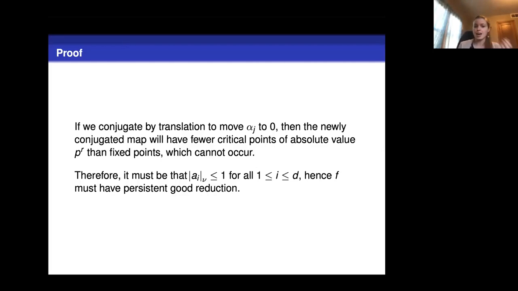So since that can't happen, it must be that the condition we started with, that one of the coefficients has v-adic absolute value greater than 1, can't happen. Therefore, all the coefficients have v-adic absolute value less than or equal to 1, and so this polynomial has persistent good reduction.